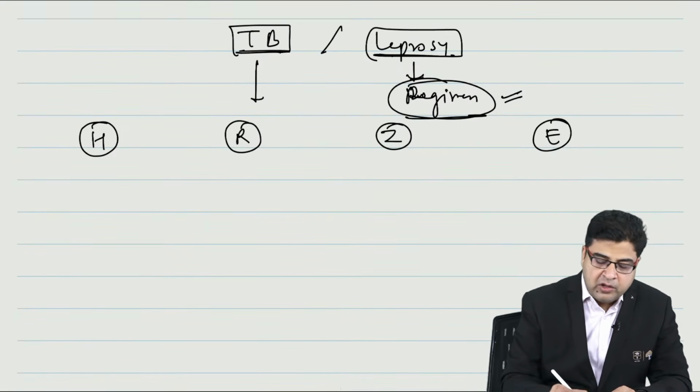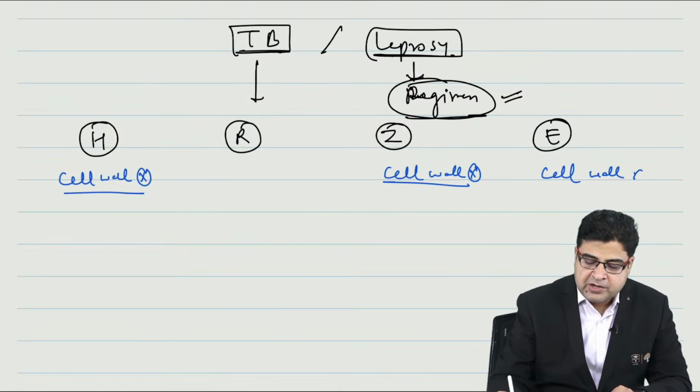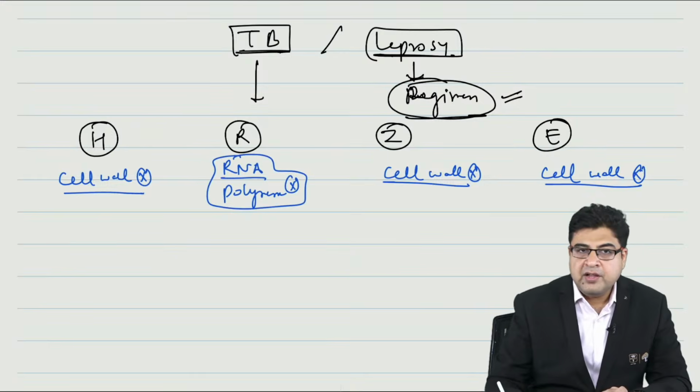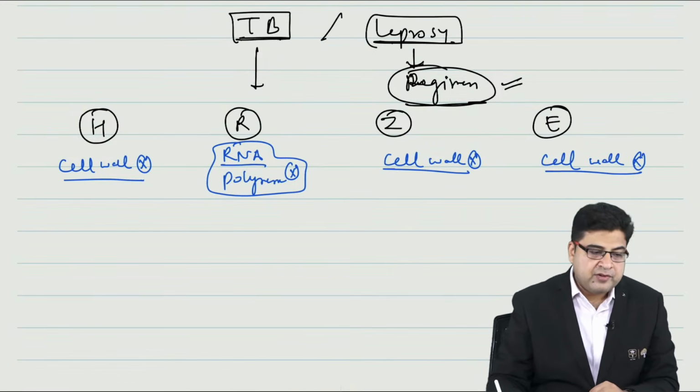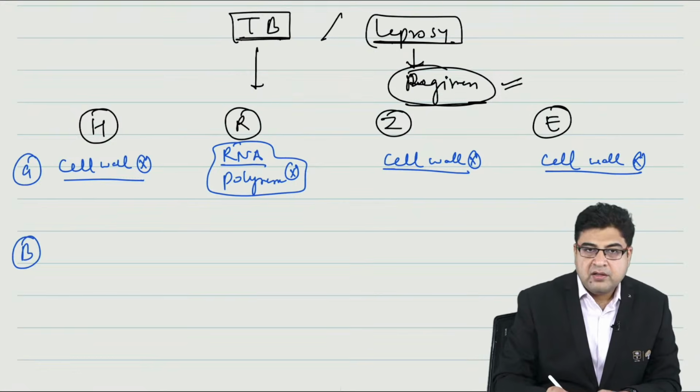Now please remember, all these medicines are cell wall inhibitors except rifampicin, which is not a cell wall inhibitor. Rather, this medicine is an RNA polymerase inhibitor. So it is not a cell wall inhibitor. This is the first point, the mechanism of action.